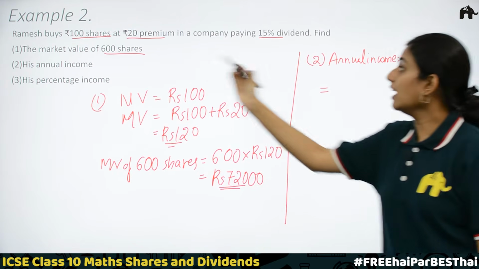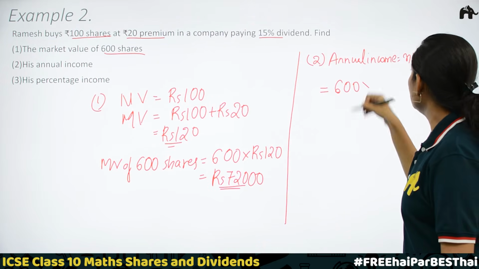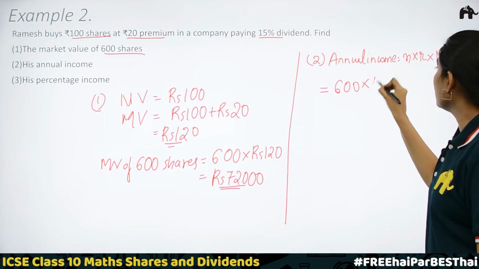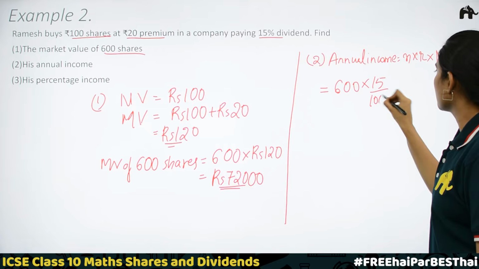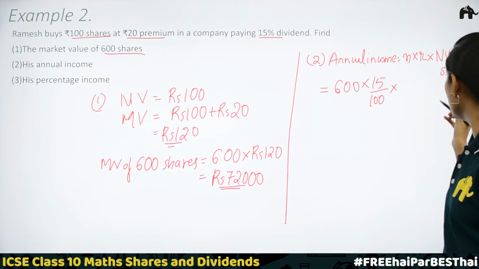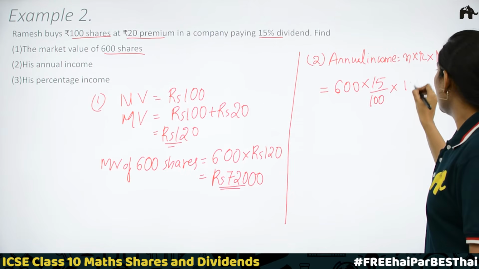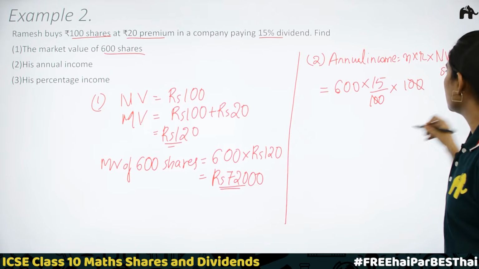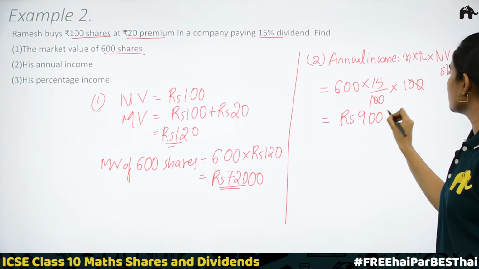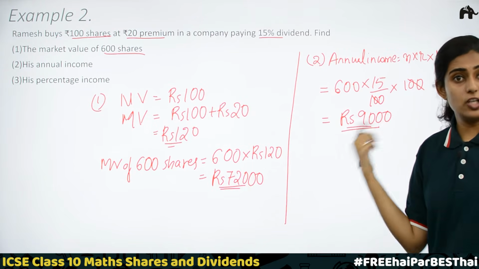N, here N is equal to 600. 600 into R, 15%, that is 15 divided by 100, into nominal value of 1 share. What is the nominal value of 1 share? Here it is rupees 100 into 100. You can cancel this 100. You will be getting rupees 9,000. So, rupees 9,000 is his annual income. We got the annual income.